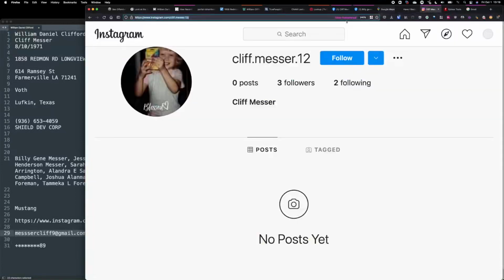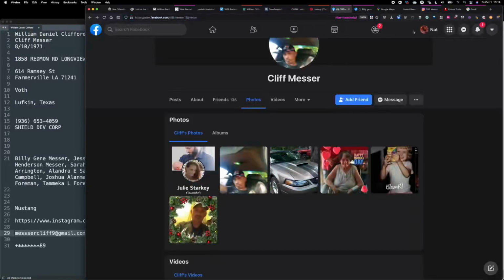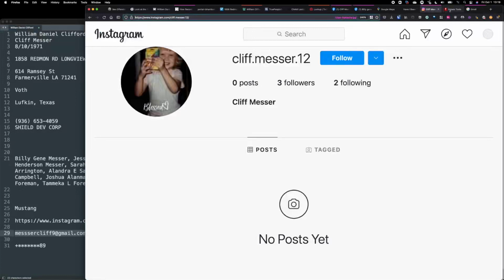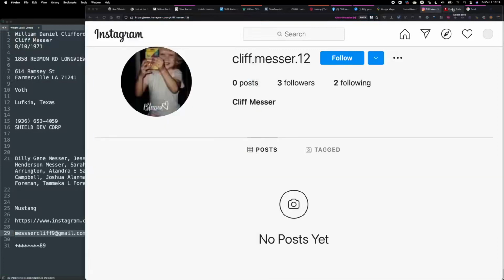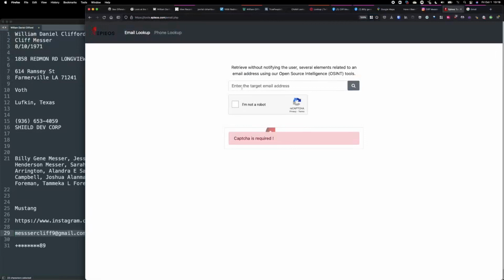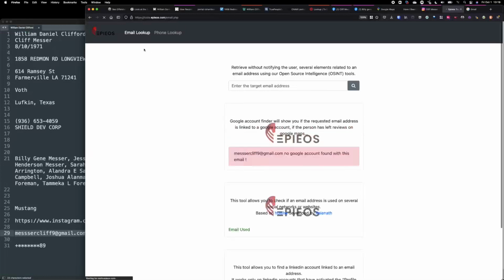So we're at a dead end at Instagram, and there's still maybe a lot more to do on the Facebook side. But at this point, since we have an email, let's take that as another pivot point and search further. So that's his email address. There's a tool online that'll search through Gmail and figure out if there's anything related in terms of maps or calendars or Gmail photos and stuff. So let's search through that API and see if that Gmail account has any further information behind it.